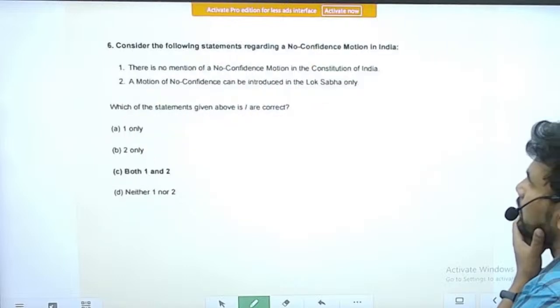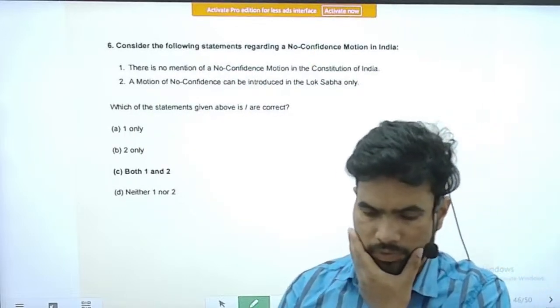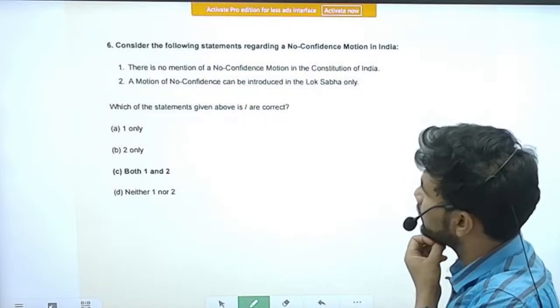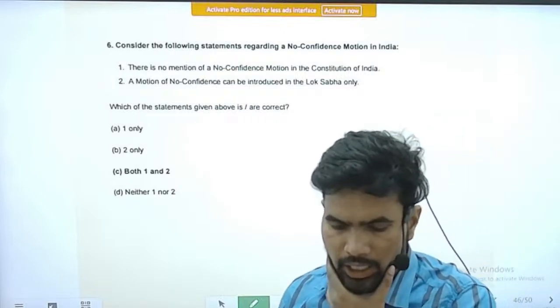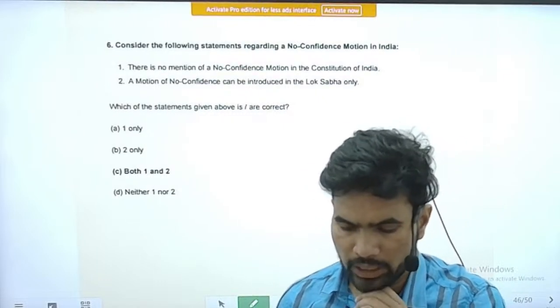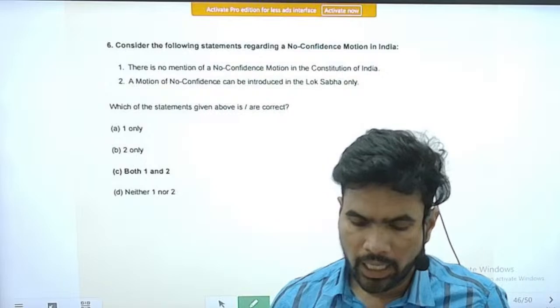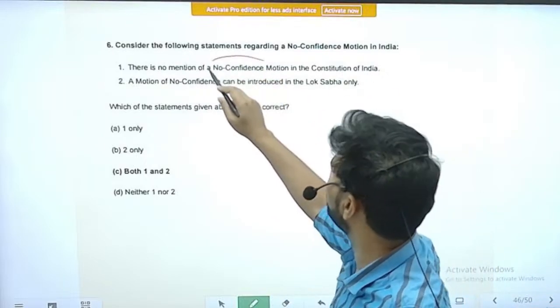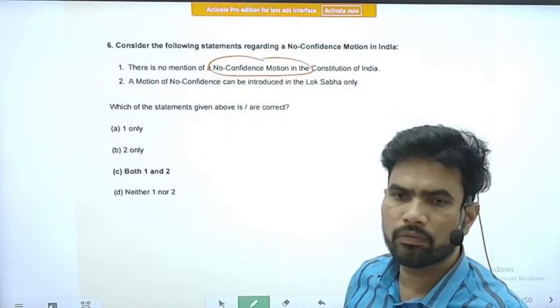So here only statement 1 is correct. Statement 2 is incorrect. Next question, consider the following statements regarding a no confidence motion in India. There is no mention of a no confidence motion in the Constitution of India. The word or the process of no confidence is not mentioned.